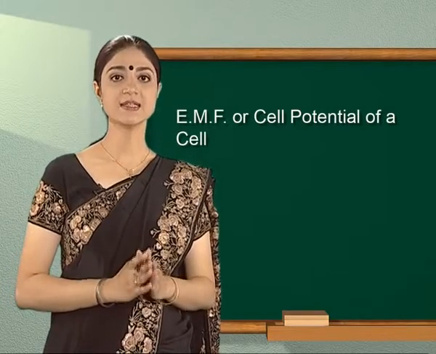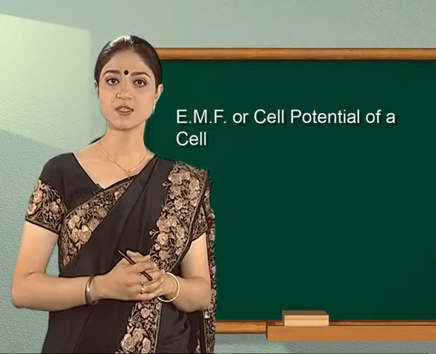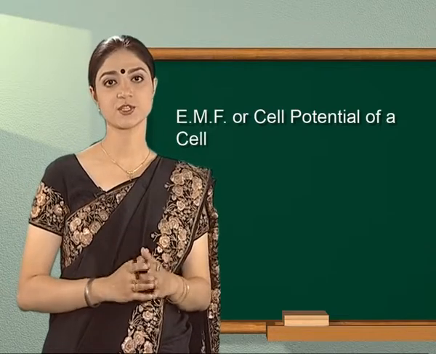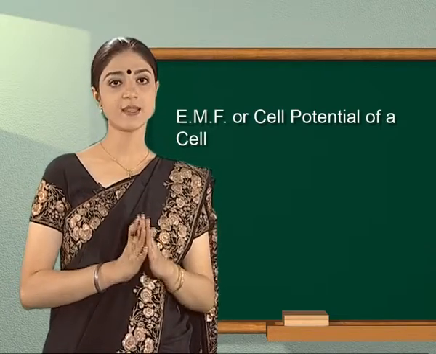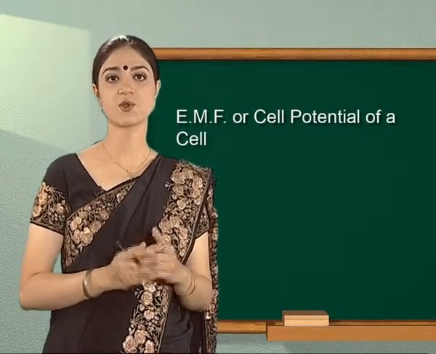An electrochemical cell consists of two half cells. The electrodes in these half cells have different reduction potentials. Therefore, they have different tendency to lose or gain electrons.